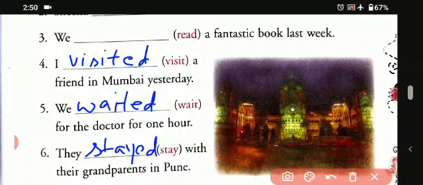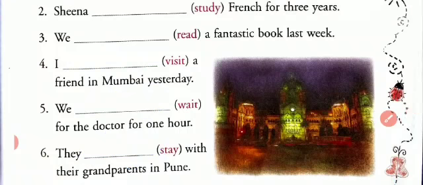Okay students, so this is how we have to do these exercises. So students, please fill these exercises in your book, and I hope students you have understood what is the simple past tense. So this is how we have come to the end of this part 1 of this chapter, and in the further videos we will discuss the further topics of this.